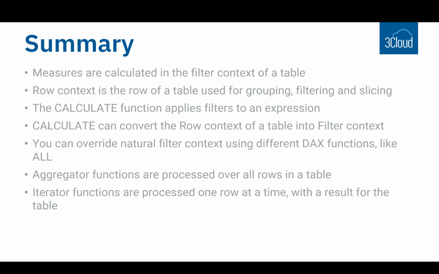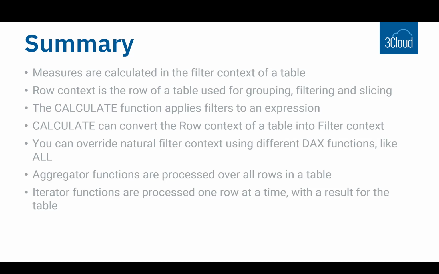The CALCULATE function applies filters to an expression. Like we've seen, CALCULATE can be used to override natural filter context, and it can be used essentially to transition or convert row context from one table into the filter context of another table.